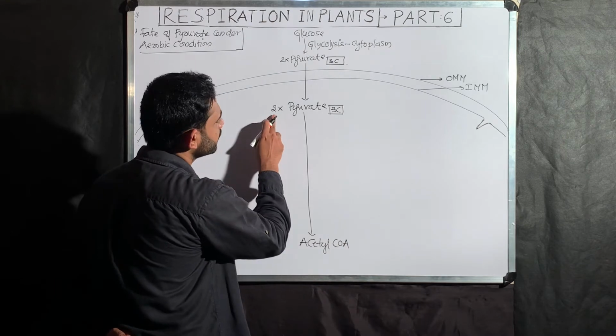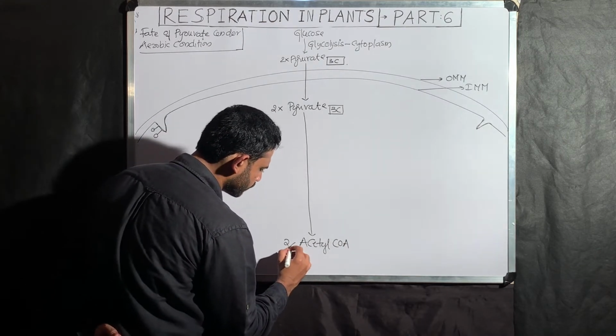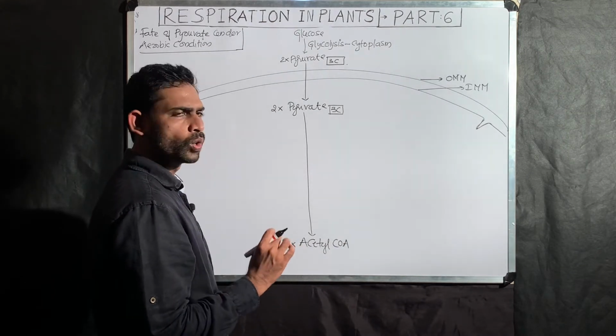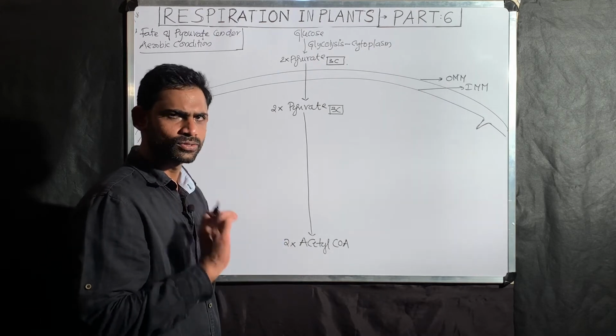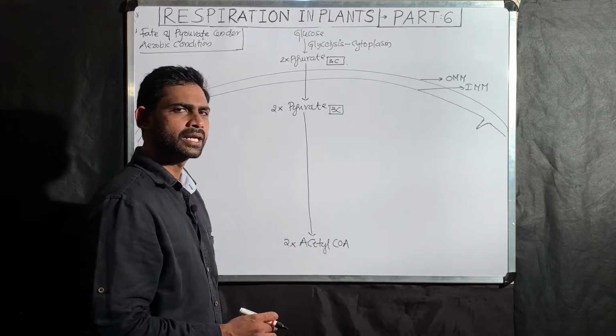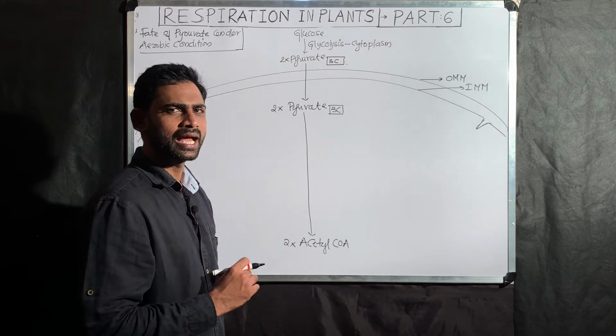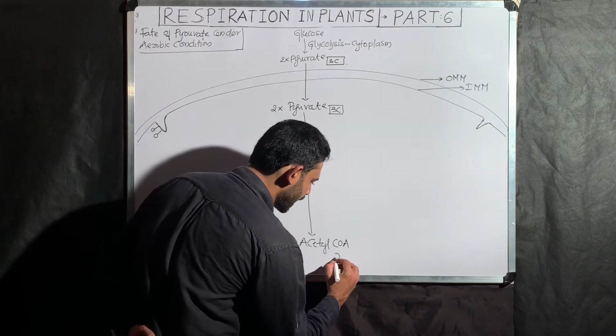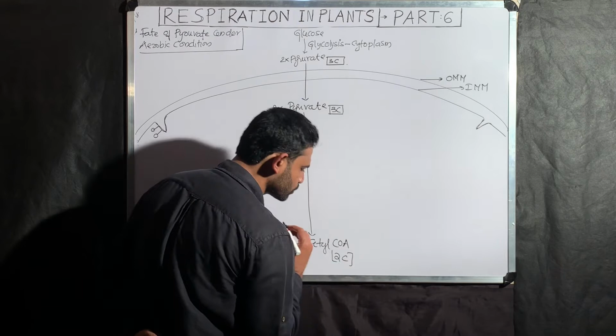Acetyl-CoA. So, how many here? 2 pyruvate, then converted into 2 acetyl-CoA. CoA, coenzyme A. That's okay. How many carbon atoms are associated with one acetyl group? 2 carbons, right? Acetyl-CoA is associated with 2 carbons.